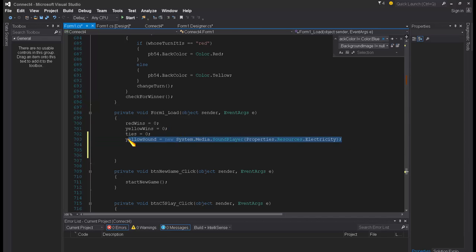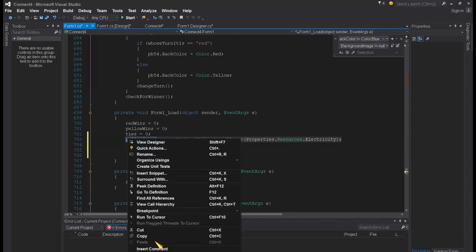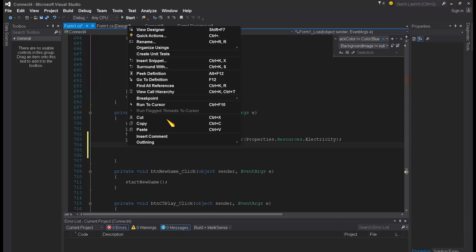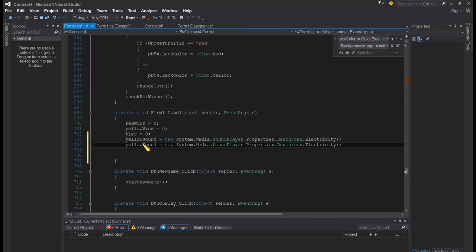Okay, and then I'm going to do the same thing for redSound, equals, and then I think it's electricity too.